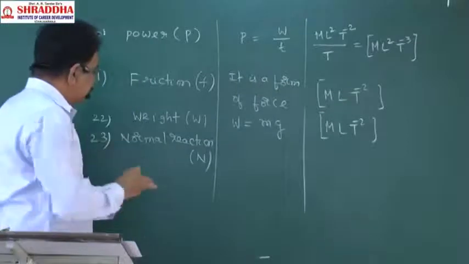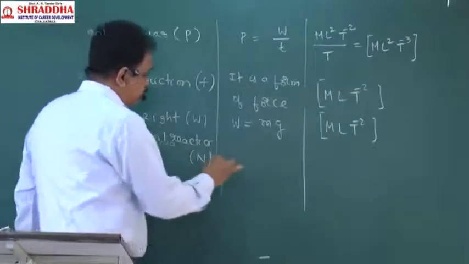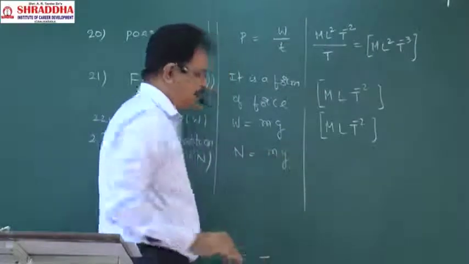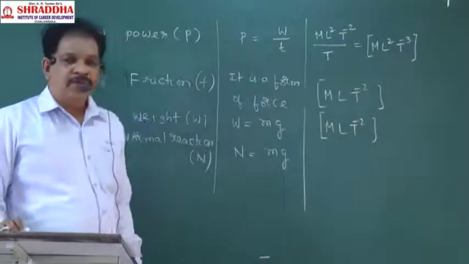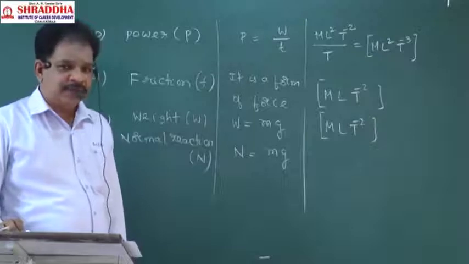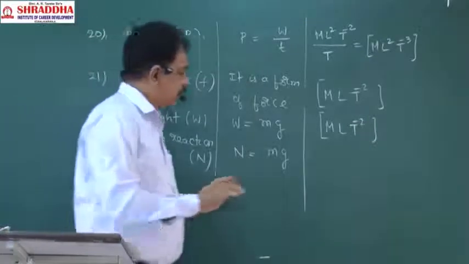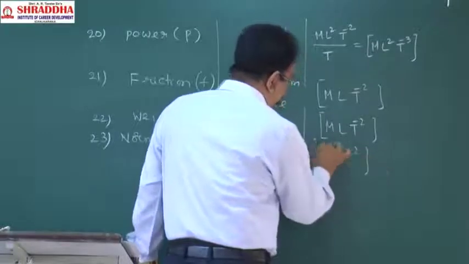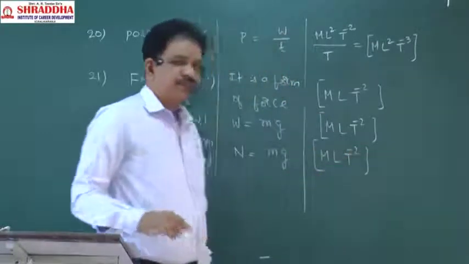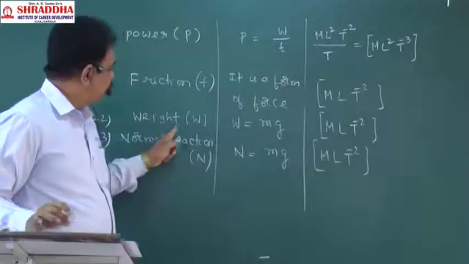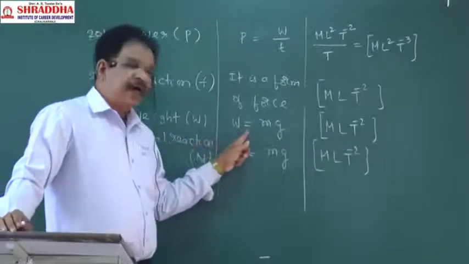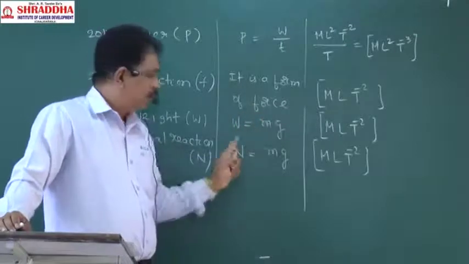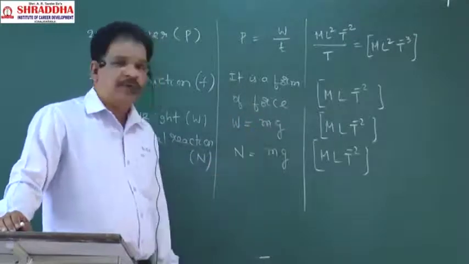Clear? Next, normal reaction. Normal reaction is indicated by the letter N. Its formula is also mg, so the same dimensional formula, MLT power minus 2. What is meant by weight? The gravitational force acting on a body is called the weight of the body.